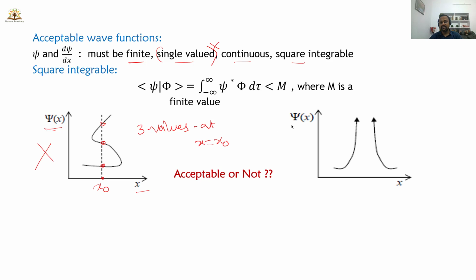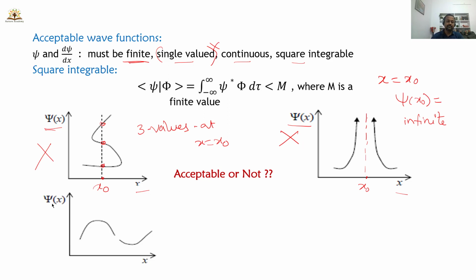Look at the second one. Here psi of x is plotted against x. Is this an acceptable wave function? Let me take a point here, and this is x naught. When x is equal to x naught, what is the value of the wave function at that place? The value is infinite. The wave function has infinite value. So the first condition, that the wave function and derivative must be finite, is violated. So this is not an acceptable wave function.